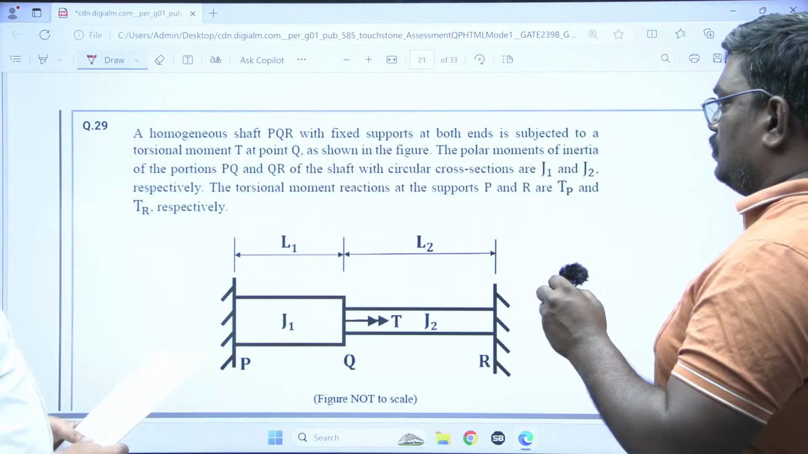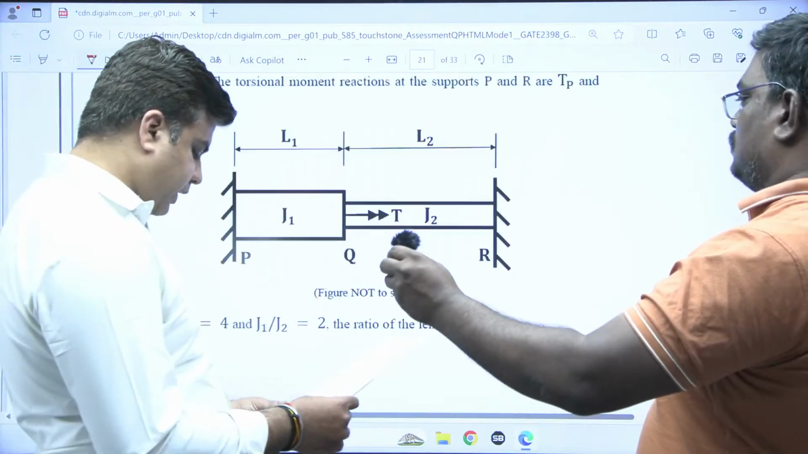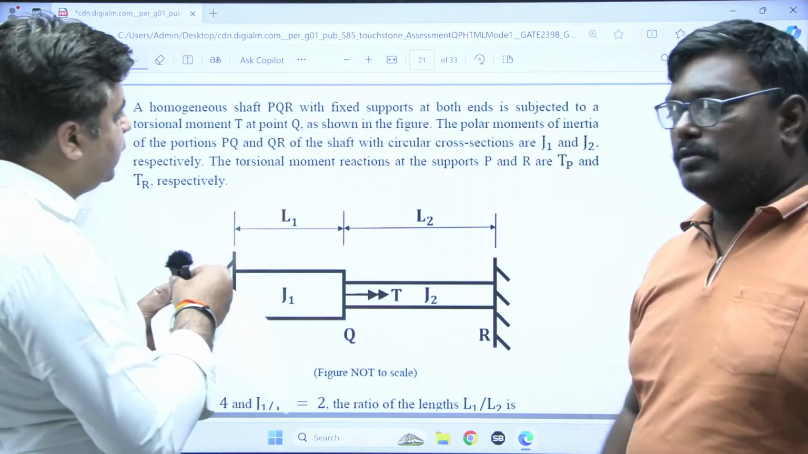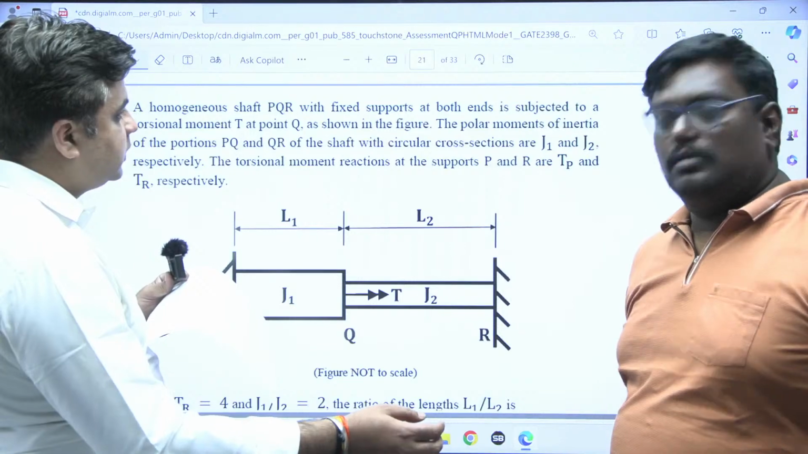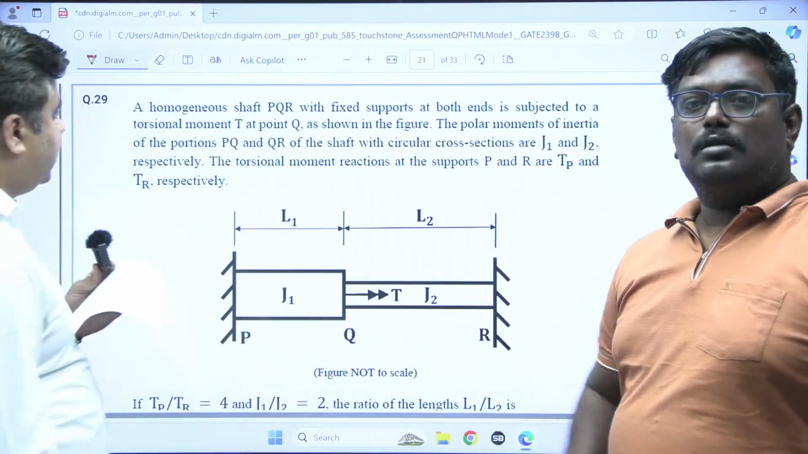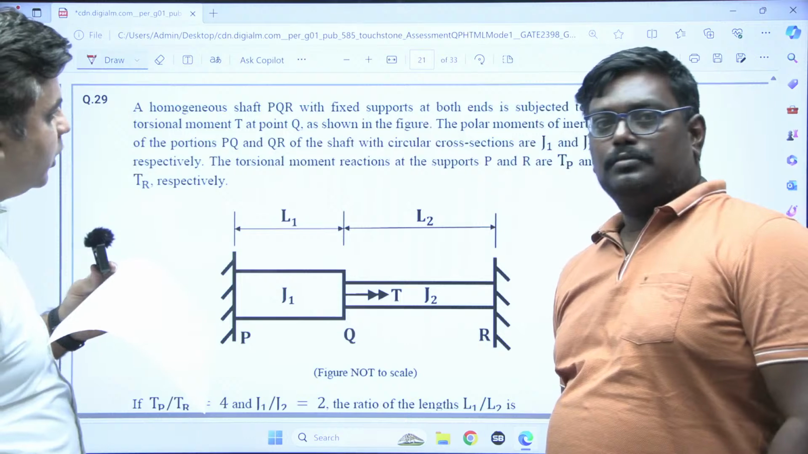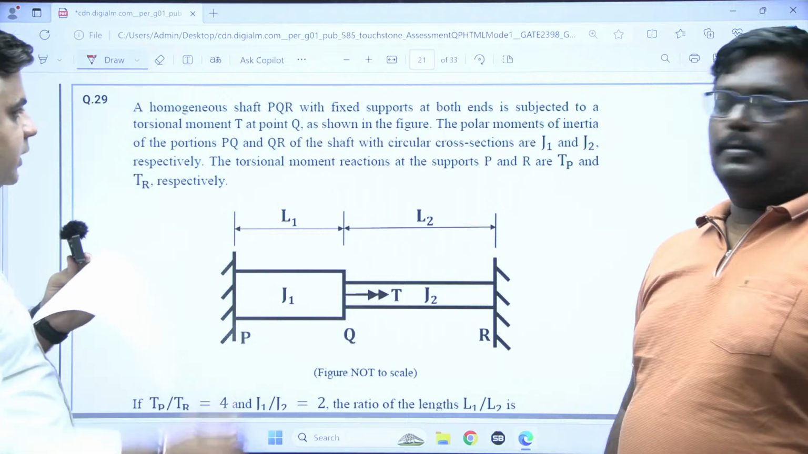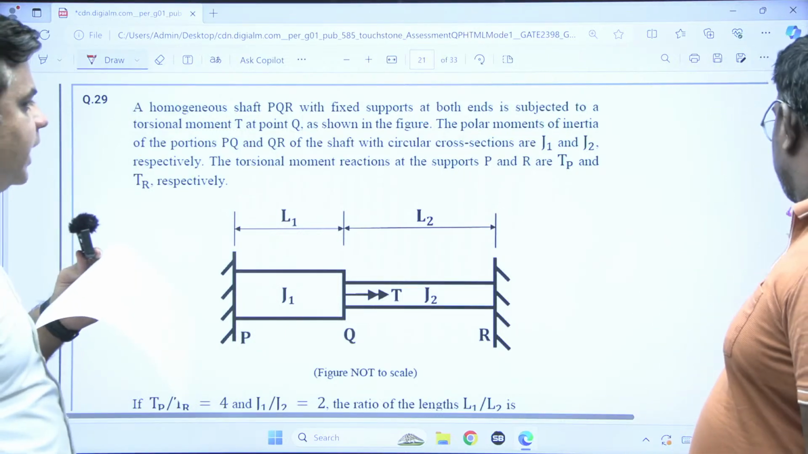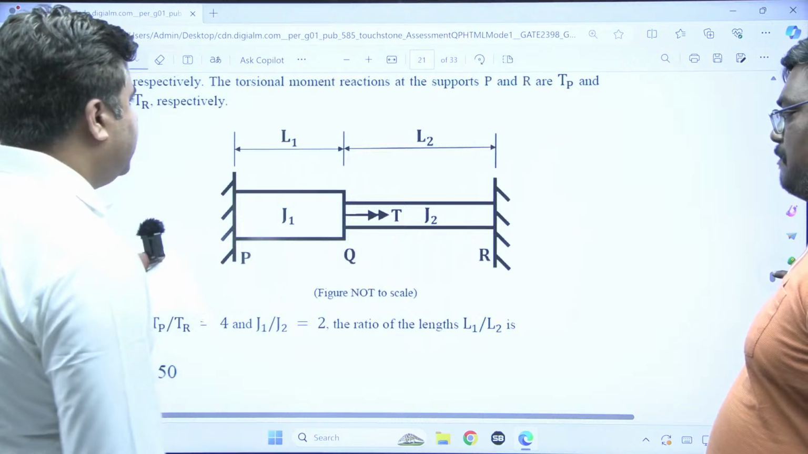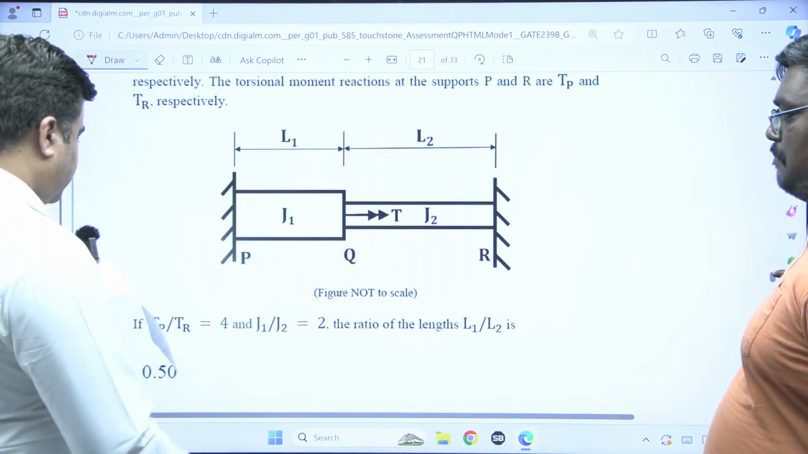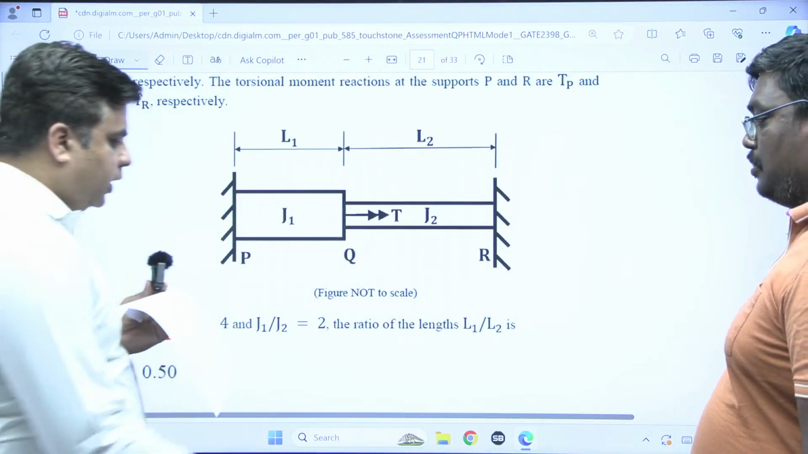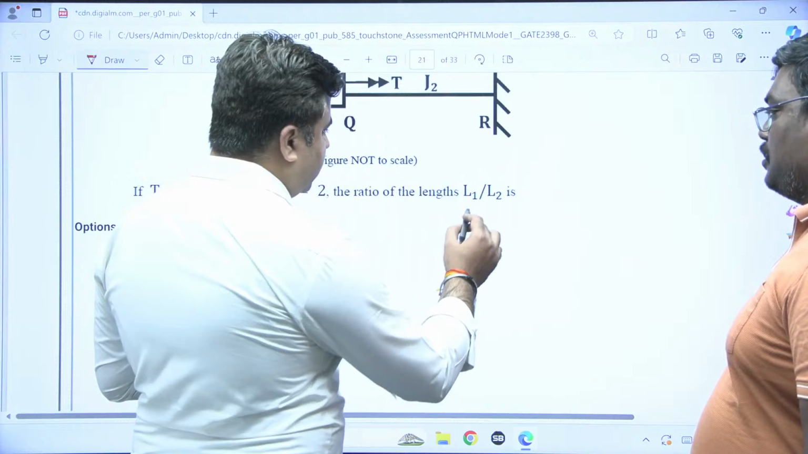For this question, homogeneous shaft, this is question number 29. A homogeneous shaft PQR with fixed support at both ends is subjected to a torsional moment T at point Q as shown in the figure. The polar moments of inertia of the portions PQ and QR of the shaft with circular cross section are J1 and J2 respectively. The torsional reactions at the supports P and R are TP and TR respectively. If TP by TR is equal to 4 and J1 by J2 is equal to 2, find the ratio of the lengths.